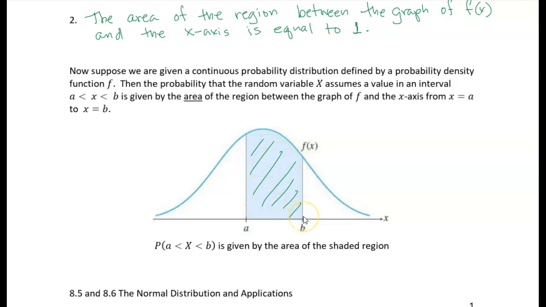If we can find that area, then we'll have the probability. The probability will be that area.